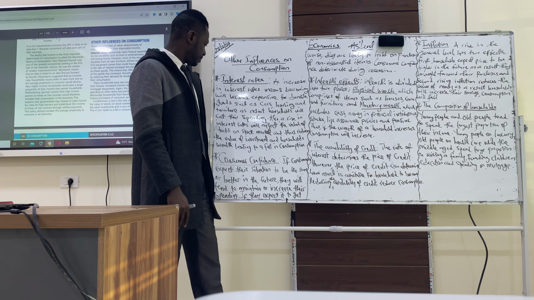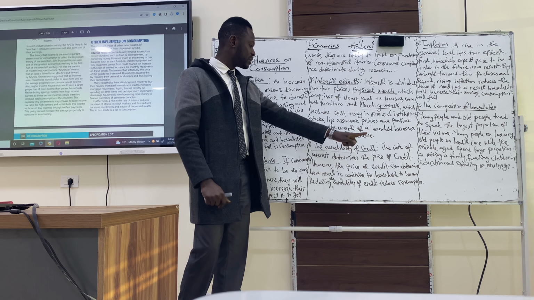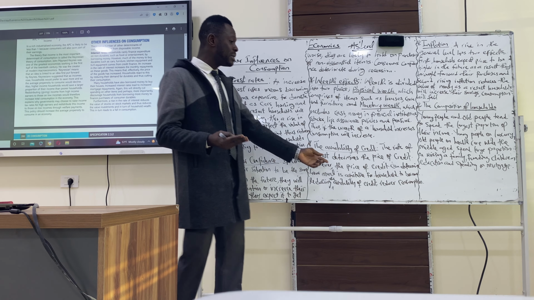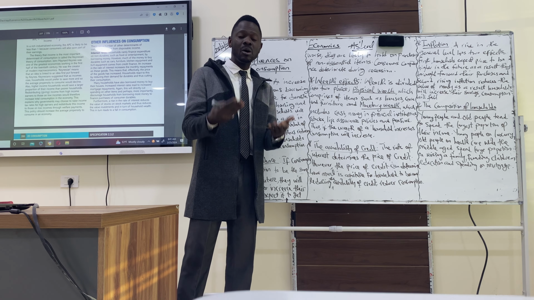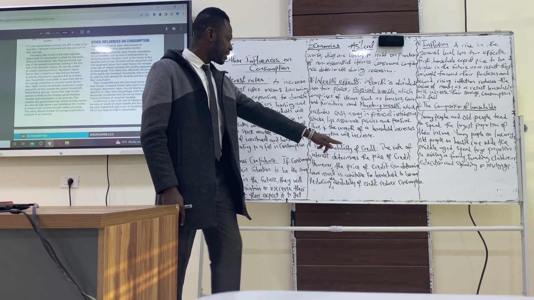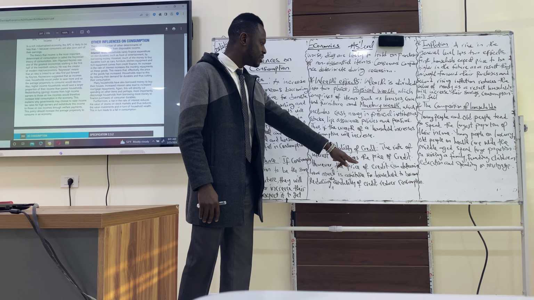And the fourth one, the availability of credit. The rate of interest determines the price of credit. So the interest rate determines how much is available for households or firms to borrow. However, the price of credit can determine how much is available for households to borrow. Reducing the availability of credit reduces consumption.